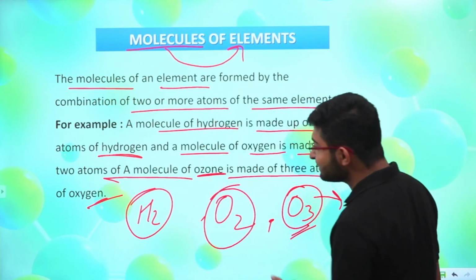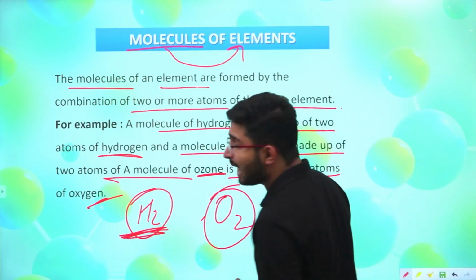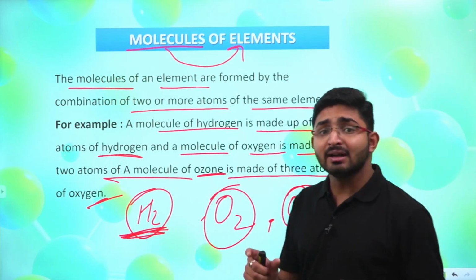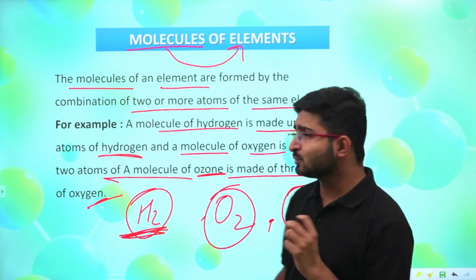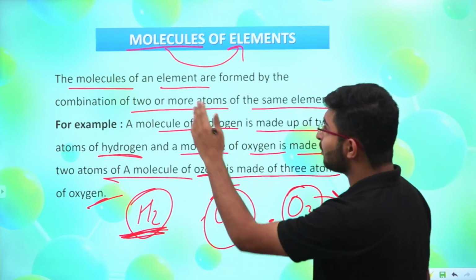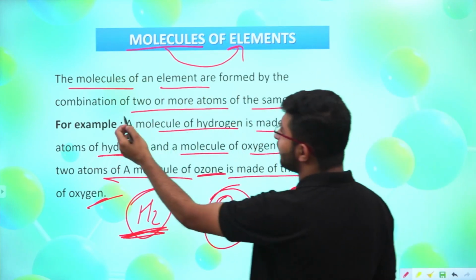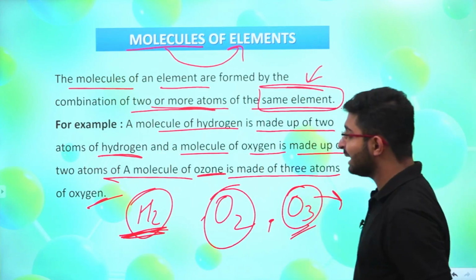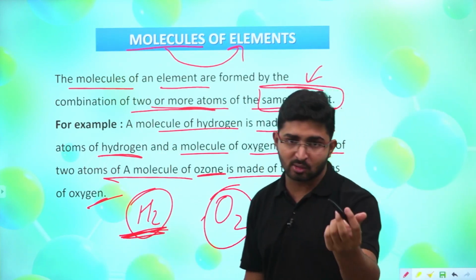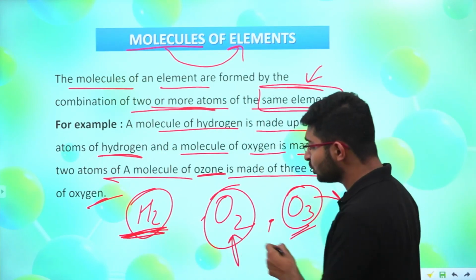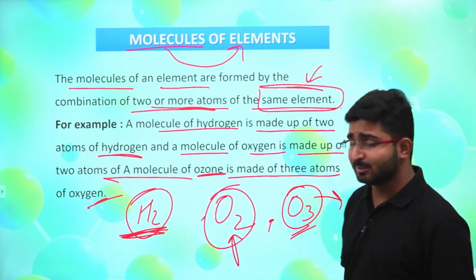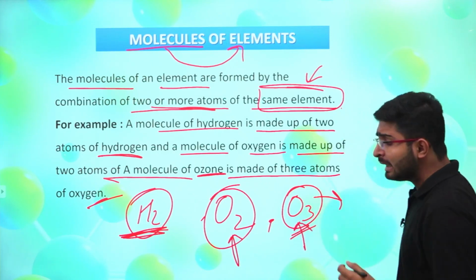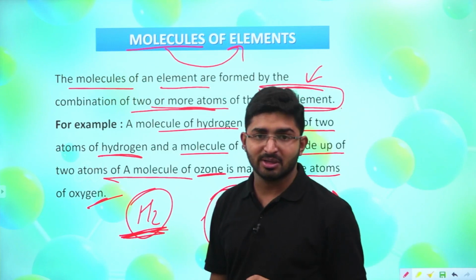So here you can see that when I am taking the case of hydrogen molecule, there are only the atoms of hydrogen. That is what is written here. Obviously, the molecules of an element are formed by the combination of two or more atoms of the same element. We are taking the same element. Like in the case of hydrogen, we are taking only hydrogen. In the case of oxygen molecule, we are taking only the oxygen element, right? And in the case of ozone as well, we are taking the oxygen element, right?